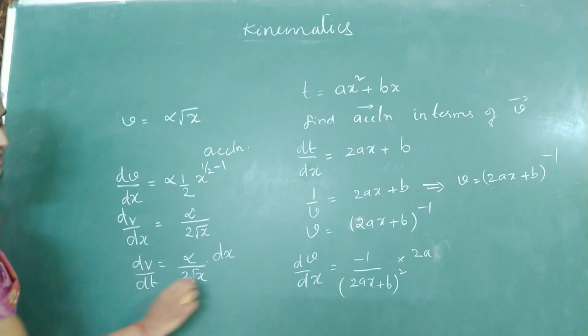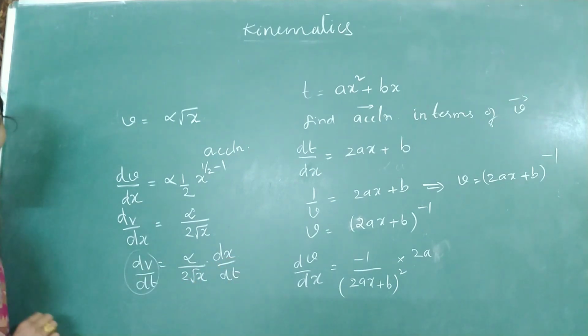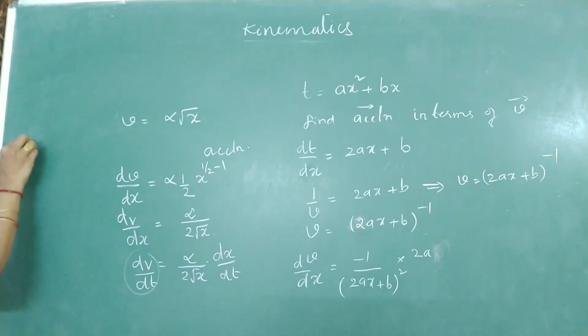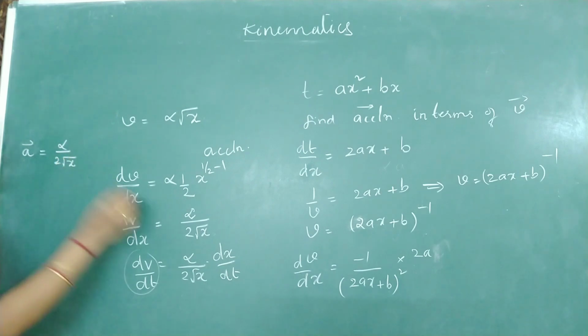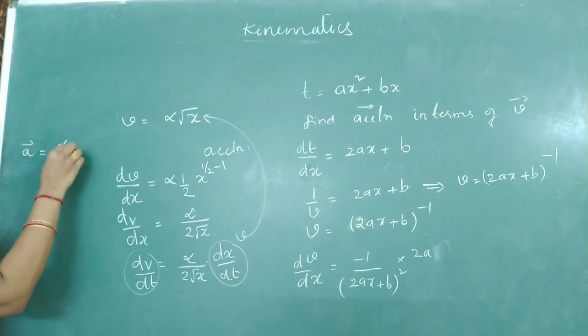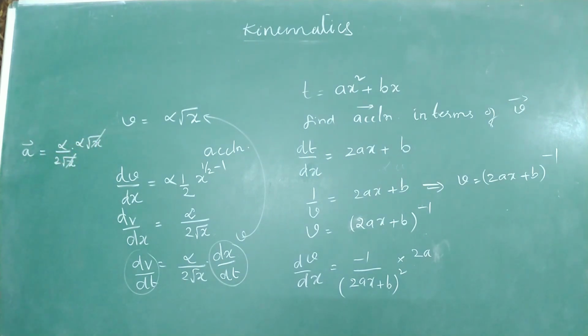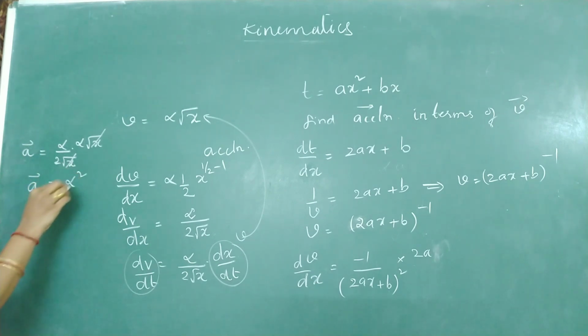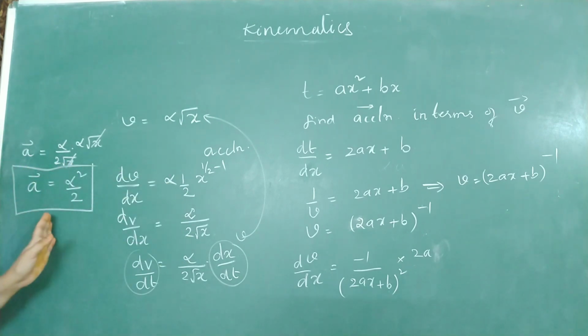Divide by dt on either side because we need acceleration. dv by dt gives you acceleration. So what should be the acceleration? Equal to alpha by 2 root x multiplied with v. Substitute the value of v. What is v? Alpha root x. Root x and root x will get cancelled. So the acceleration of the particle is alpha square divided by 2. So this is how you can determine acceleration.